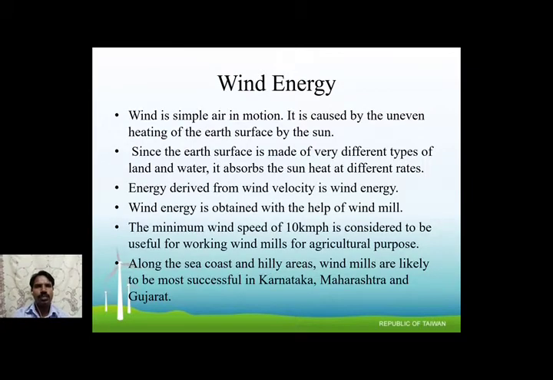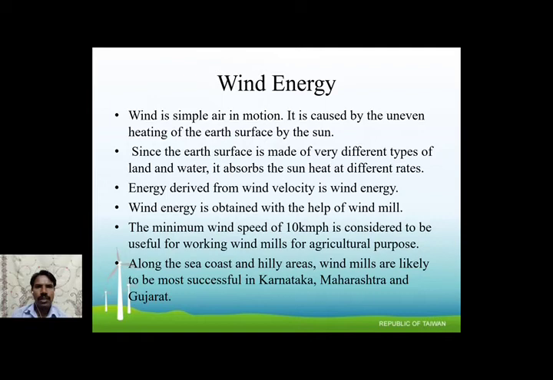So wind energy is nothing but wind, which is simple air in motion. It is caused by the uneven heating of the earth's surface by the sun. So with the help of solar energy, it is possible to develop wind energy.